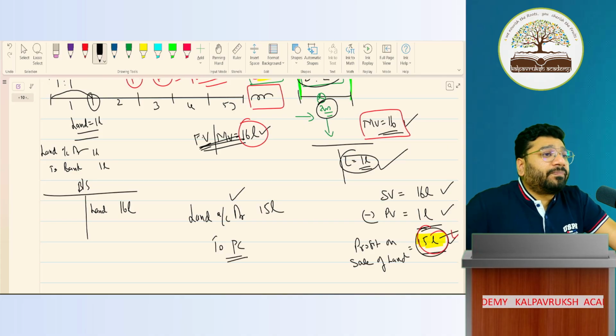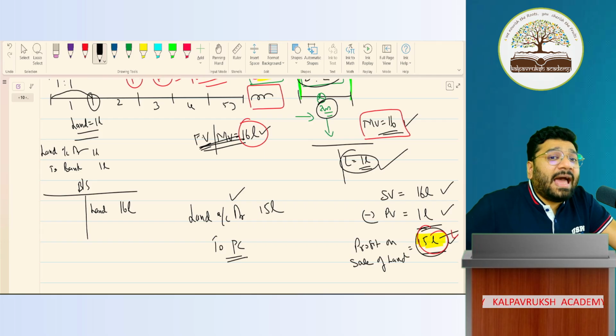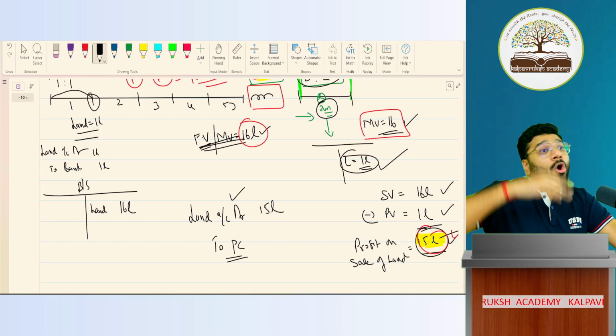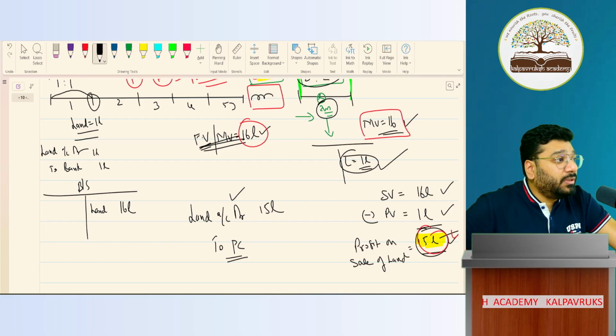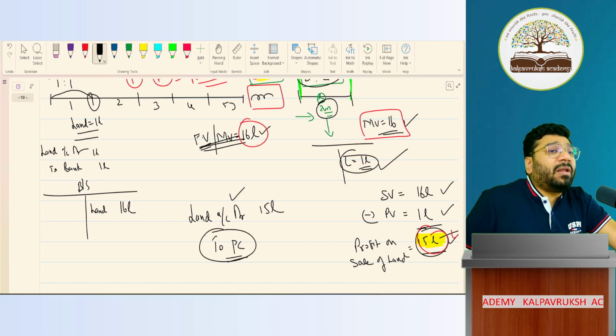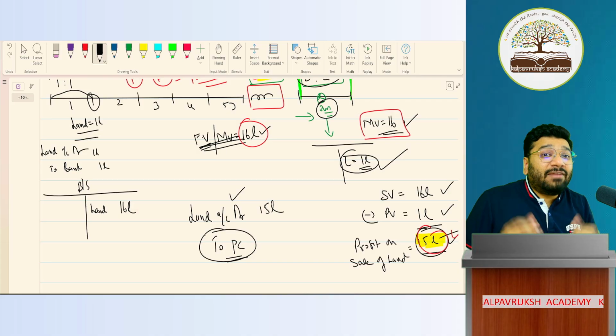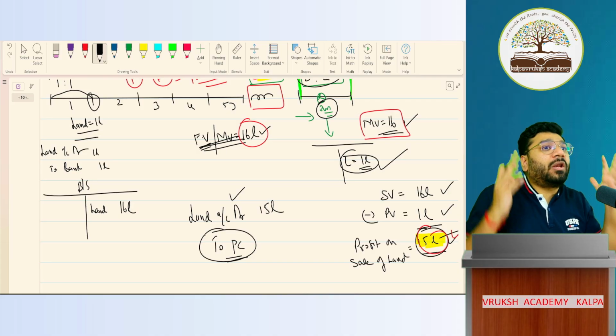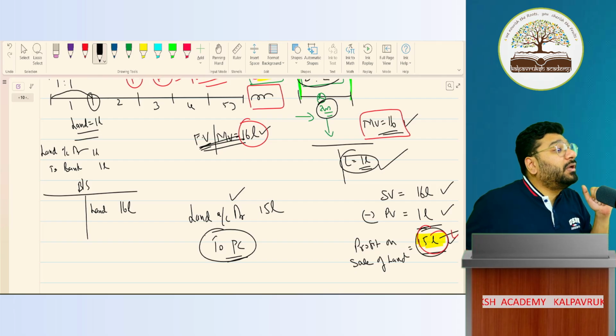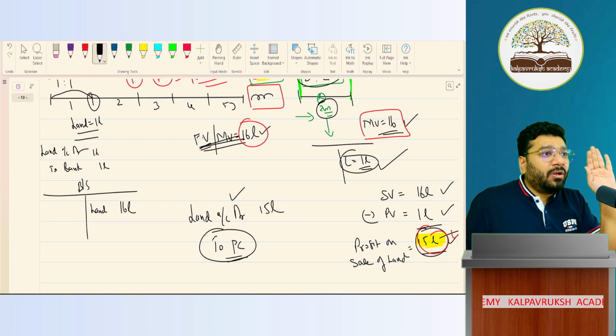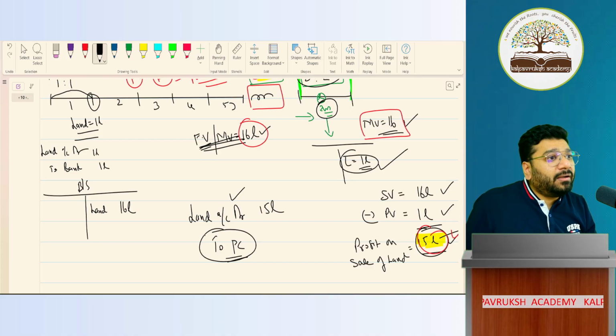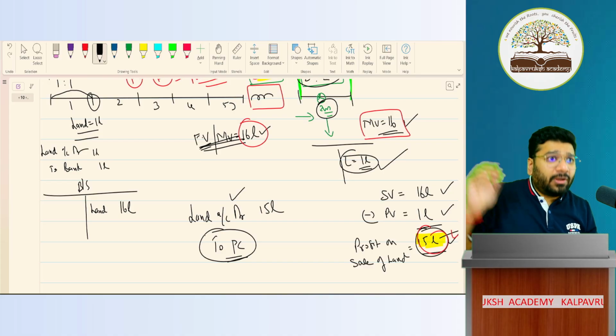But think about it, no? In my business, I have 100 assets. All the 100 assets, if I revalue, and if I put credit in the partner's capital account, don't you think the partner's capital account will get cluttered? It gets fully congested with multiple entries. It will be overloaded. You cannot overload the ledger. But ultimately, tell me one thing: whatever profit is earned in the business, that profit goes to whom? Partner.